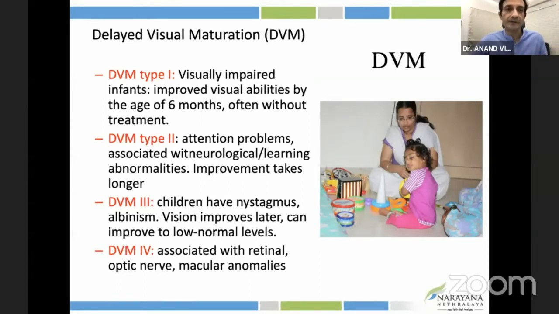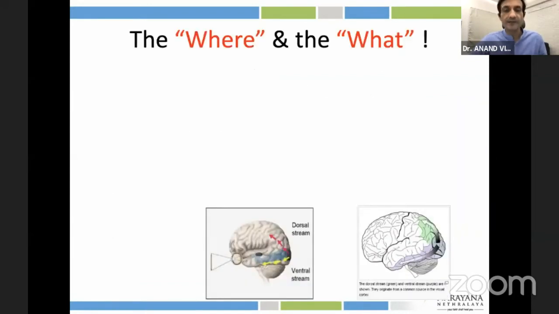So even in DVM, there's something that will improve with the natural history, and some that will take a little longer and may even have defects. So that's our job, and the best way to check that out is the functional vision assessment that Dr. Himika and Dr. Anisha spoke about.